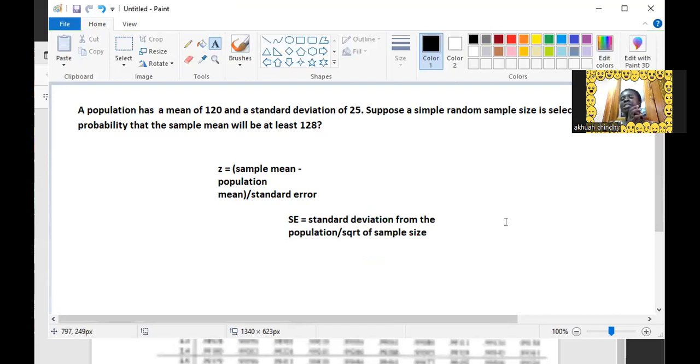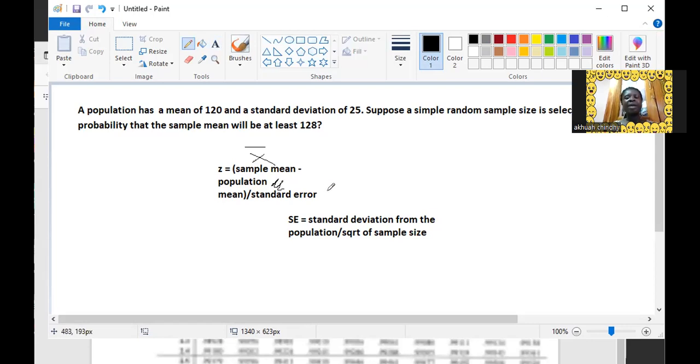So maybe in a question you might not find the standard deviation when we ask you to find the standard error. The standard error is just the standard deviation from the population divided by the square root of the sample size. You get it? In mathematical terms, the sample mean is written as x bar, and the population mean is written as mu.